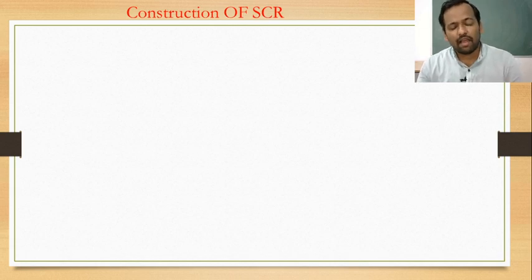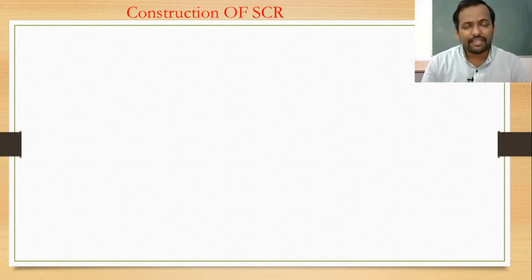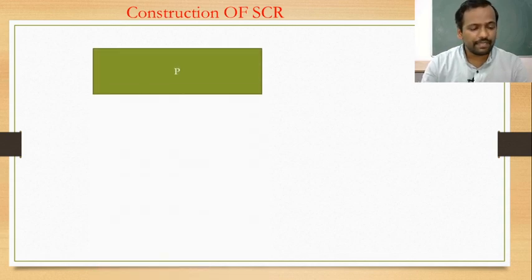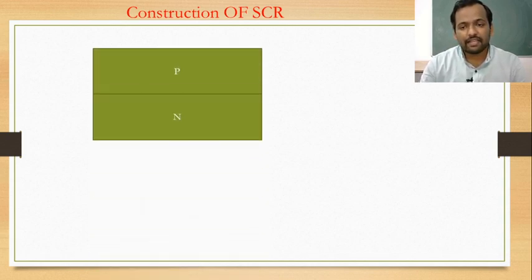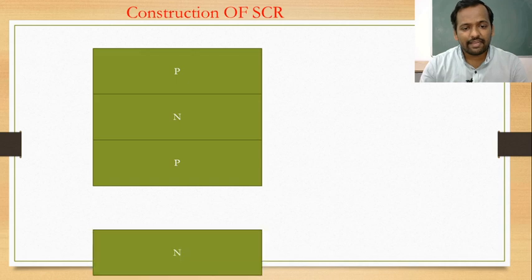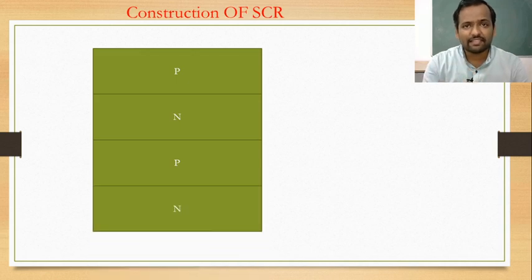As I told already, thyristor family devices are 4-layer devices. SCR is also a 4-layer device. First layer is P layer, then N layer, then P layer, then N layer. That is, SCR is a 4-layered device having layers PNPN, meaning alternate p-type and n-type semiconductor are present in SCR.